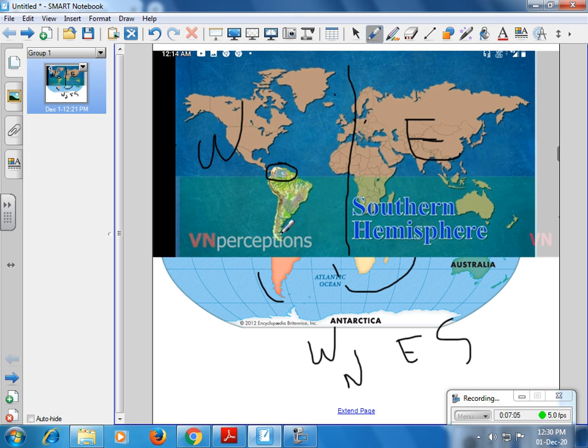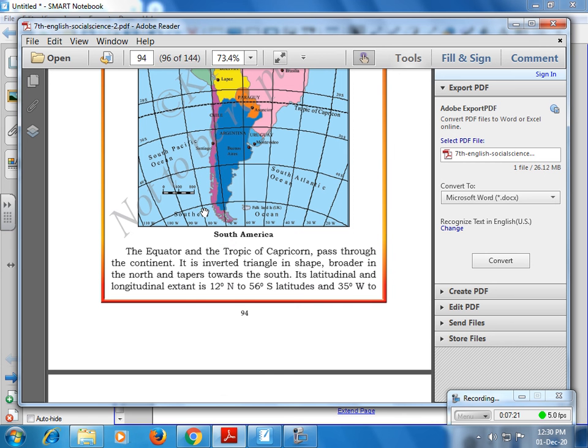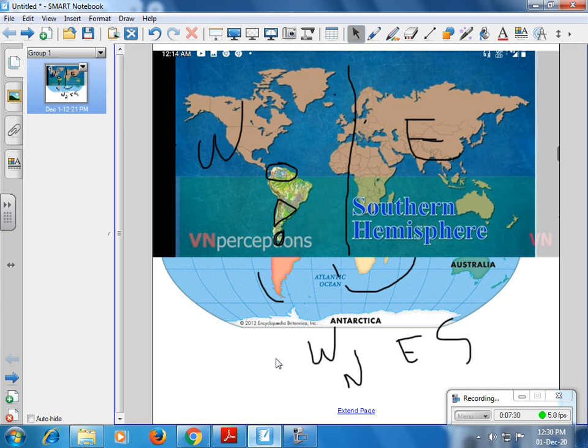If you look here down, it looks like a taper. If you look at the shape, it looks like an inverted triangle. It is an inverted triangle in shape, broader in the north.